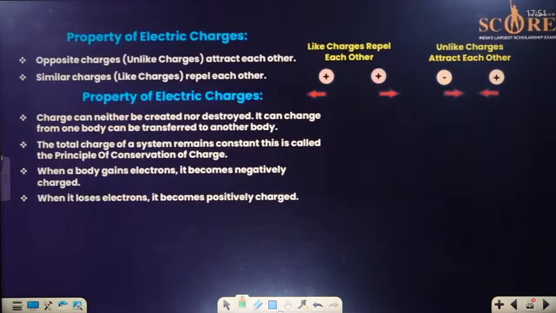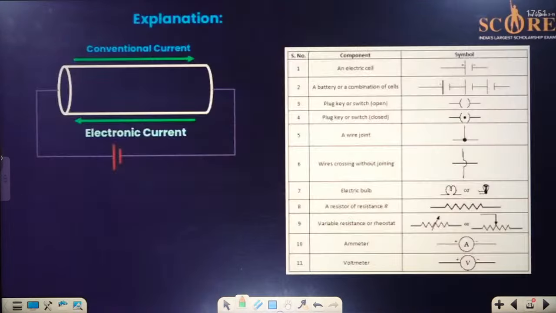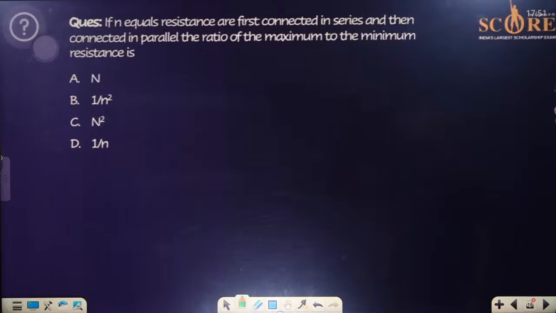Now, this is the entire presentation. If you go through it, you can get an understanding of that also. It is written all over here. There are a few questions for you to solve and understand.